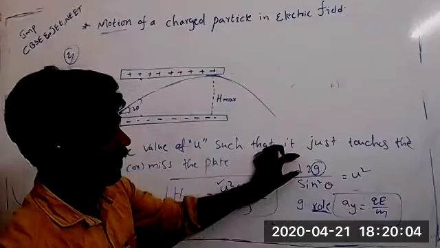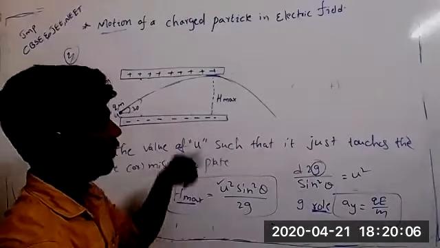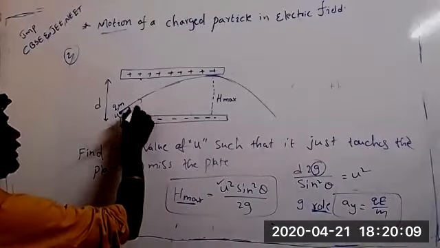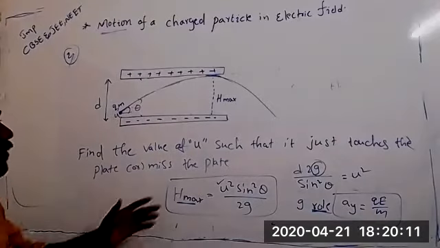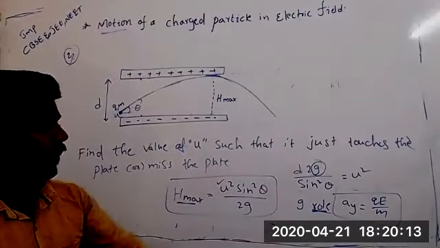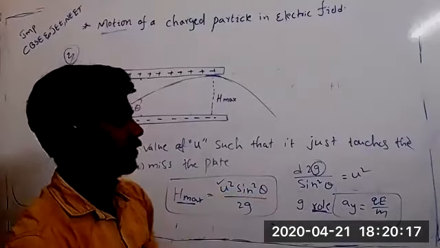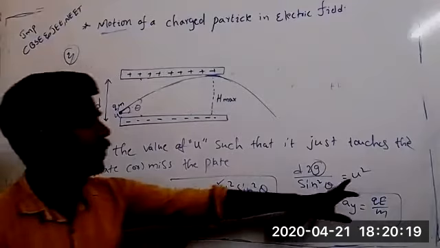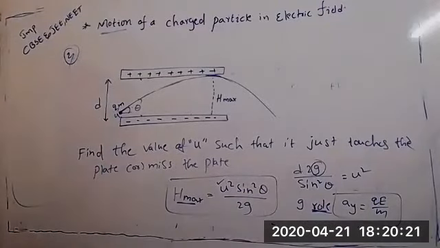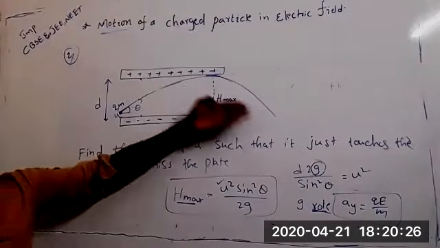Sin theta, already 30 or something they will give. I given 30, like that, take it as the theta. How much value they will give, you can substitute there. And Q value, electric field they will give, and mass of the charge they will give. So you can calculate U. That is the minimum velocity, so that particle just touches the wall and it will fall down.